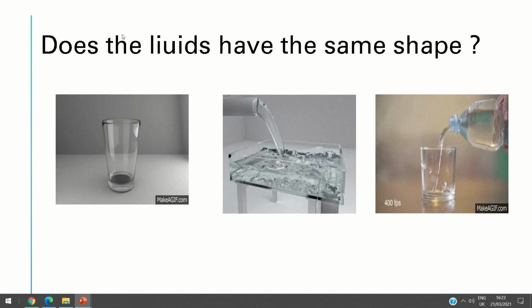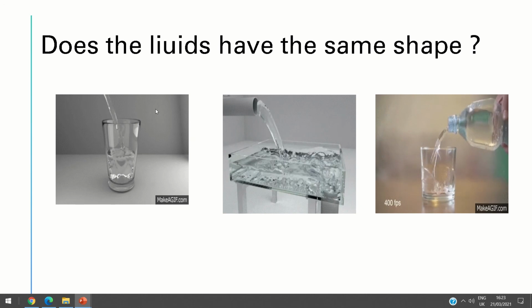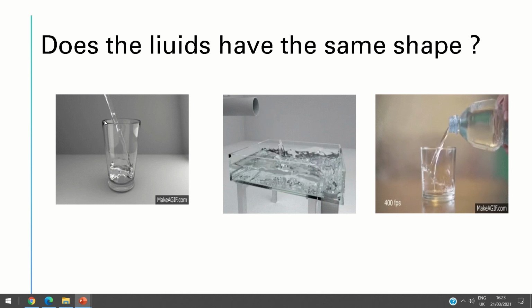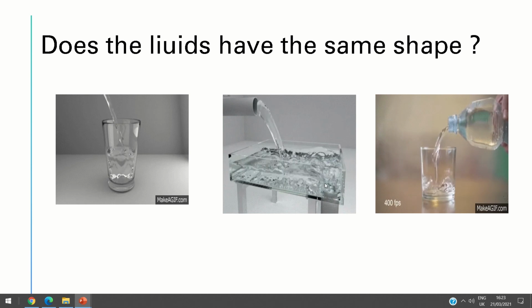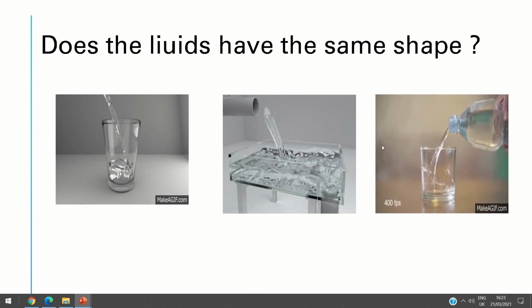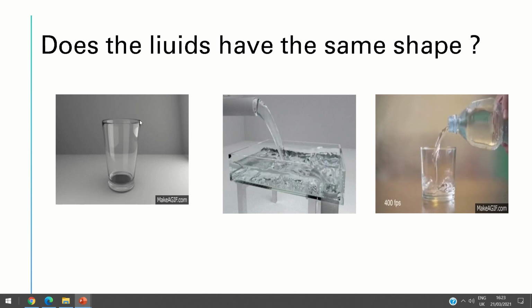How? Look here. Do the liquids here have the same shape? Number one, we put the liquid in a big or tall cup. Here in this container, here in this short one. So the liquids here do not have the same shape, but in all these pictures it's water. The water is the same, but the water takes the shape of the container it is in. The water takes the shape of this cup.